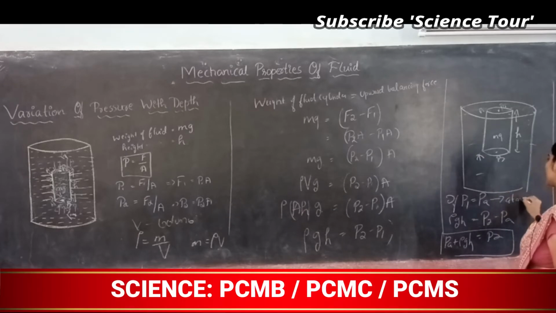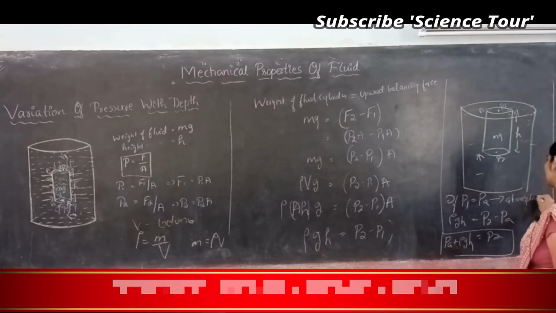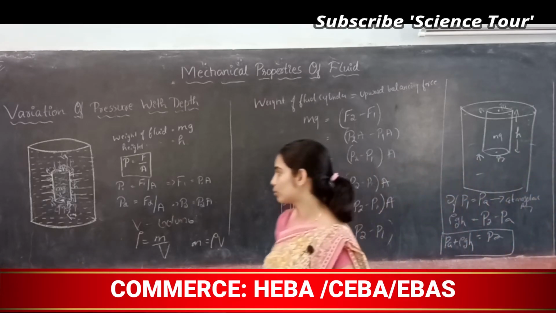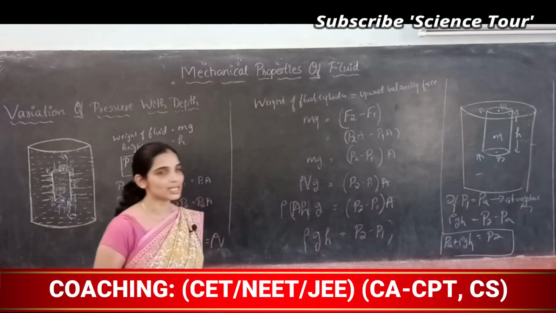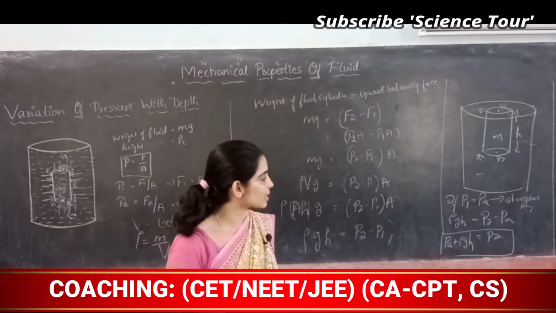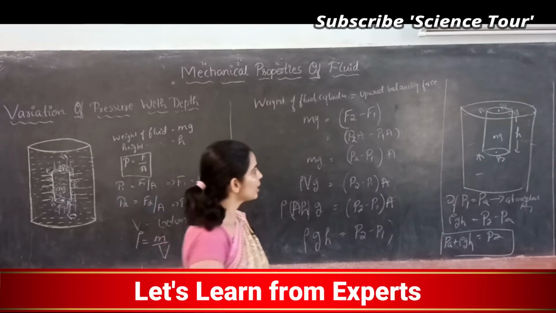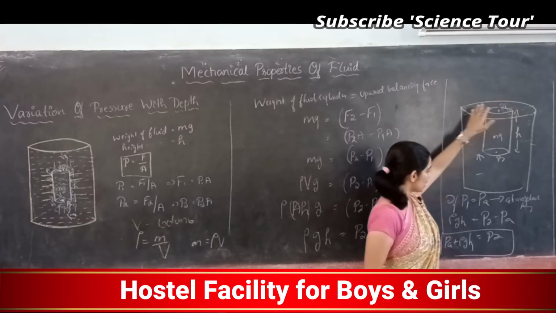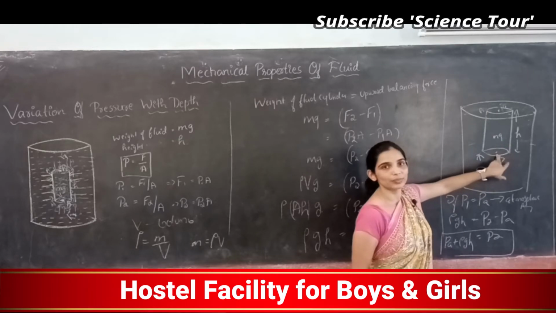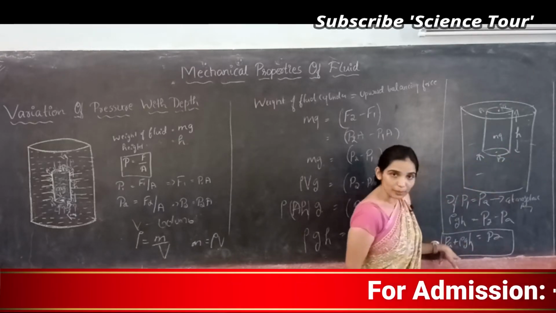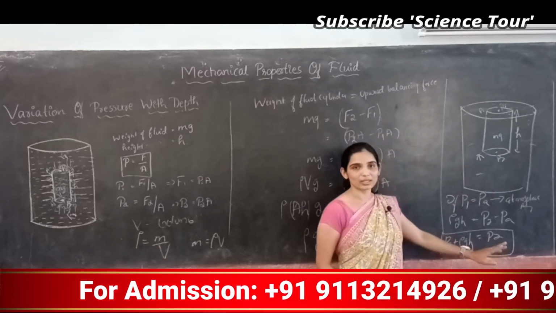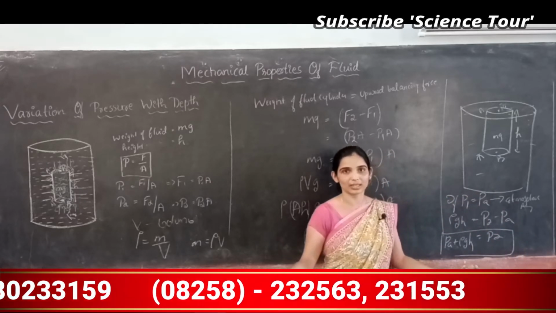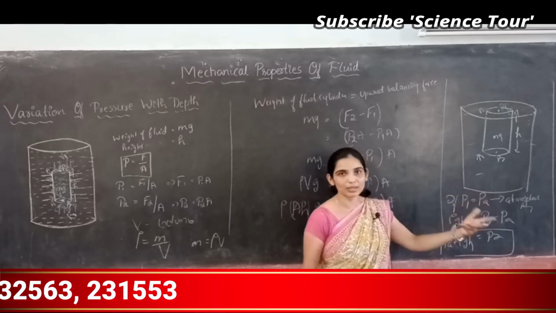PA is atmospheric pressure. What is atmospheric pressure? Pressure of the atmosphere. So what I am trying to say is, as the depth in the fluid increases, pressure also increases. See, if PA is the pressure on the surface of the cylinder, then what about the pressure at P2? P2 is the pressure at the surface plus rho gh. One plus something means pressure increases, correct?